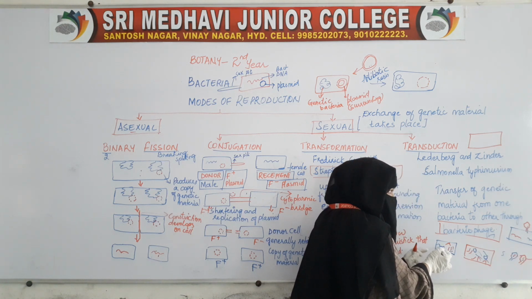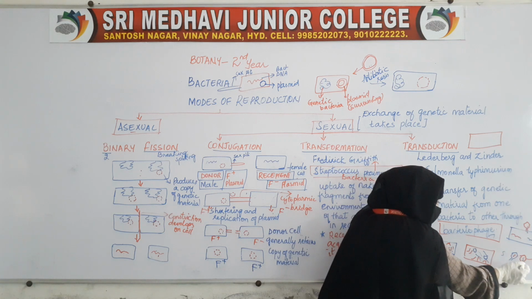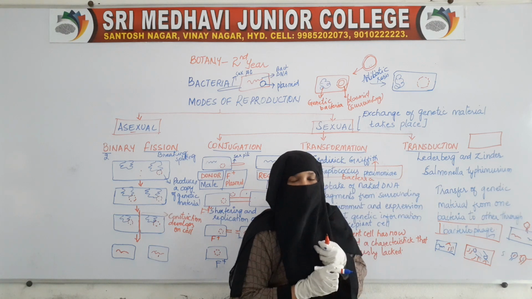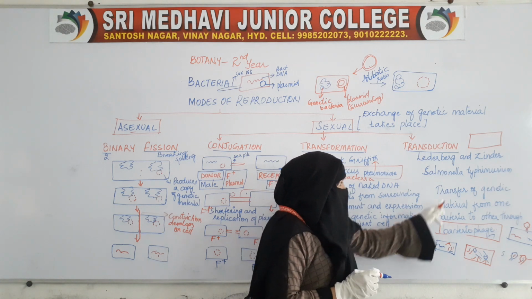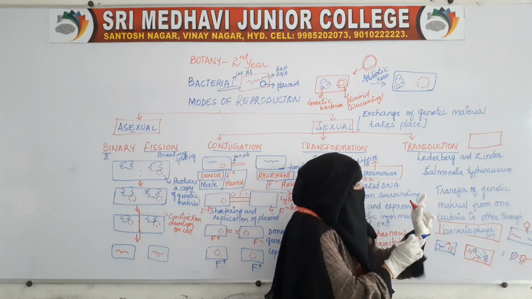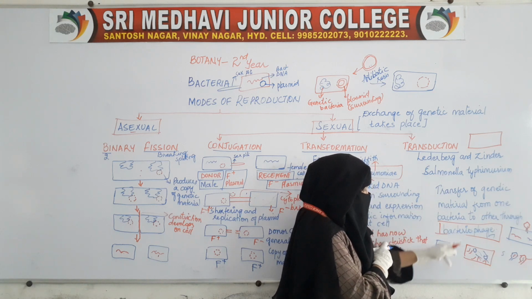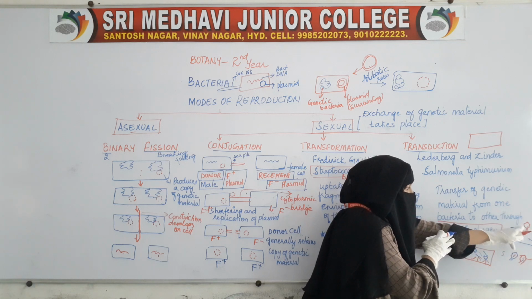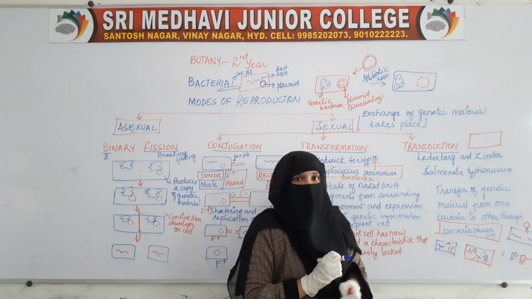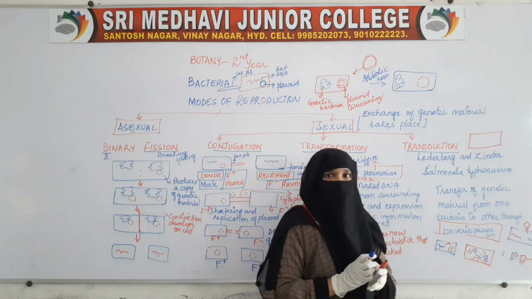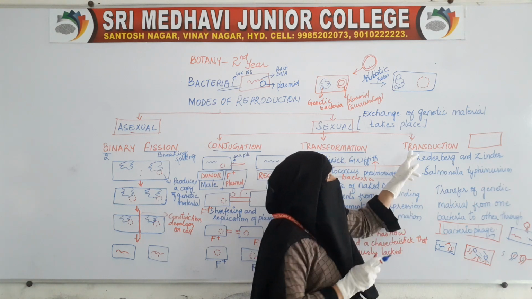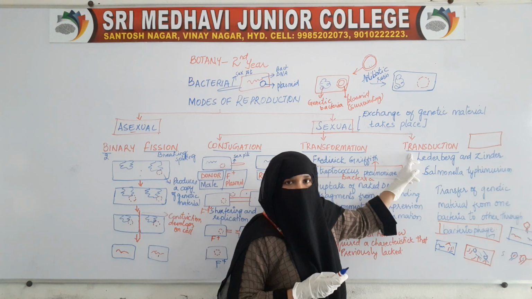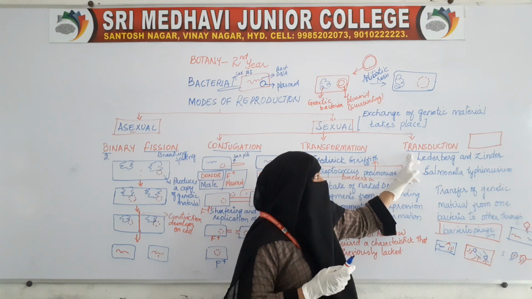Now the genetic material of this bacteria is entering through this bacteriophage into another bacteria. That is the transfer of genetic material from one bacteria to another bacteria through the bacteriophage. Such a transfer of genetic material is called transduction.